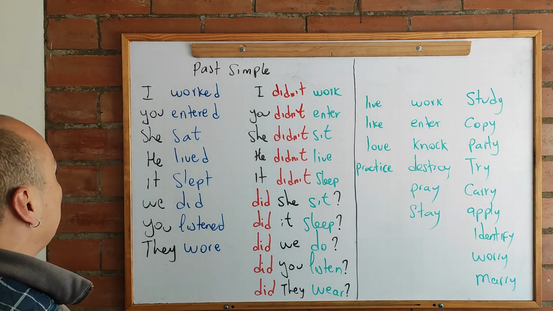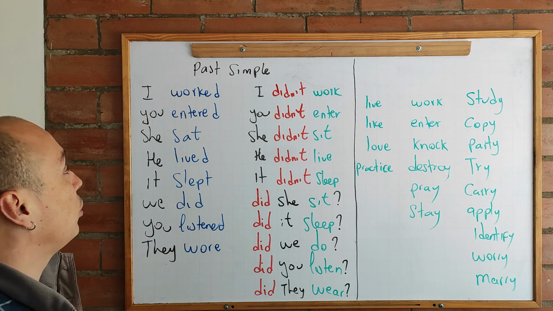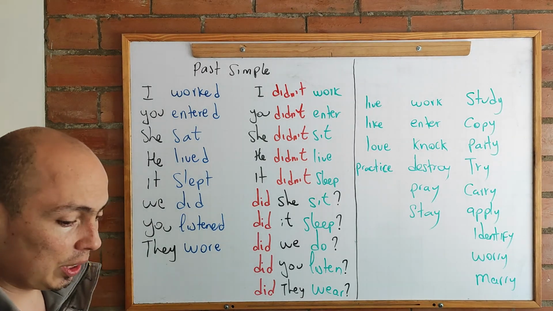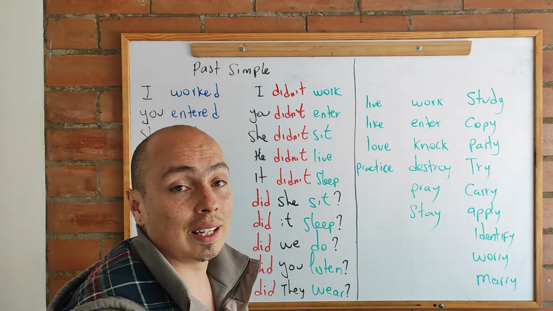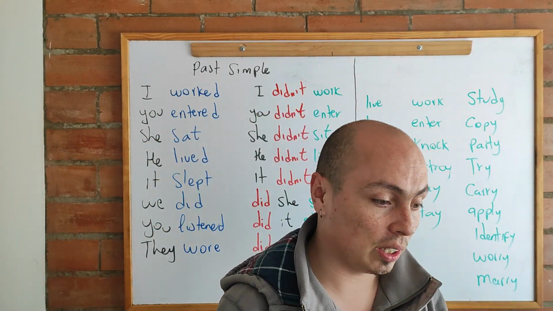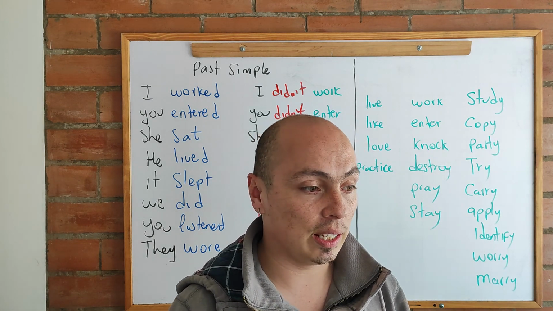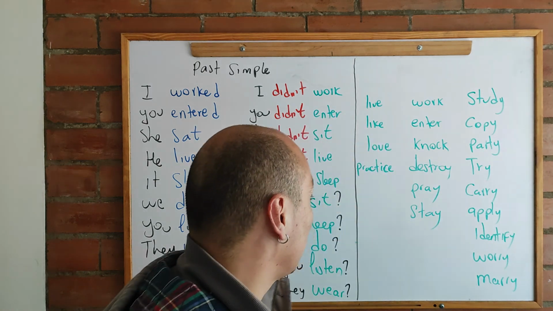I'm going to explain to you the past simple and how it is going to be formed, what we are going to use it for, and so on, okay? The past simple is usually going to be used in order to talk about things that happened in the past, okay? Things that finished already. They don't have a continuation, they are already over.